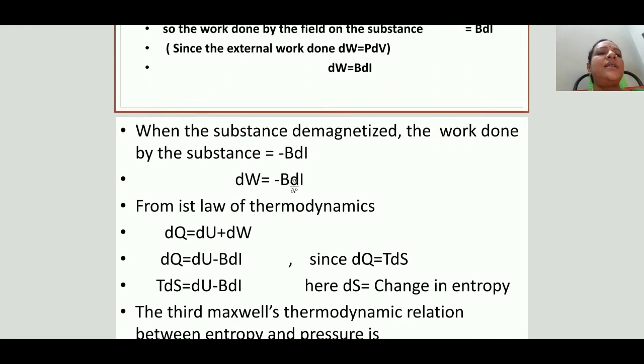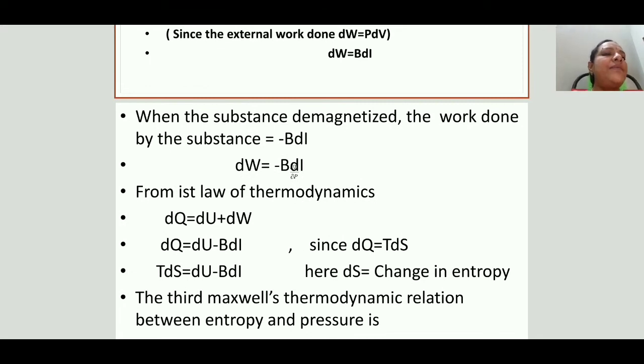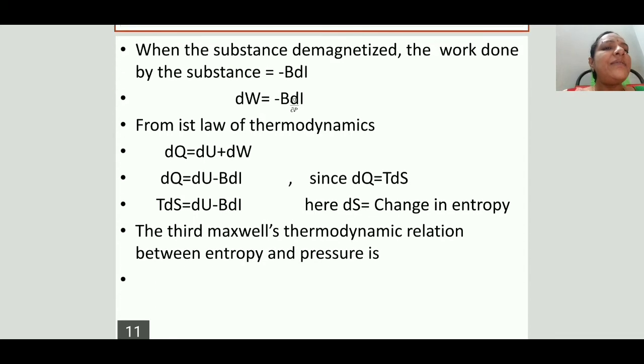Next step, we demagnetize the substance.